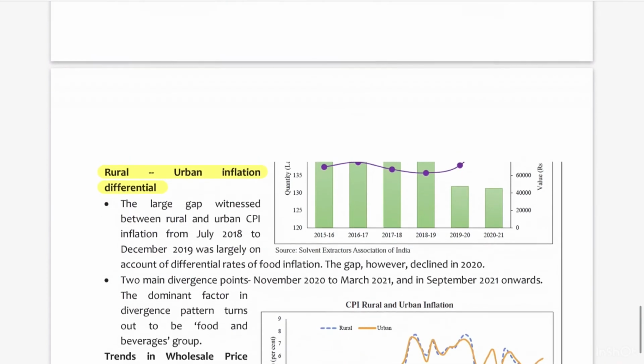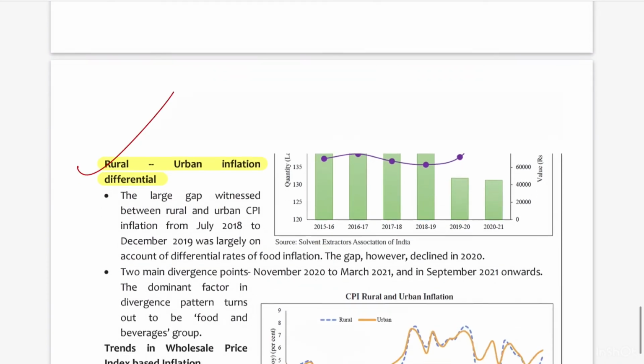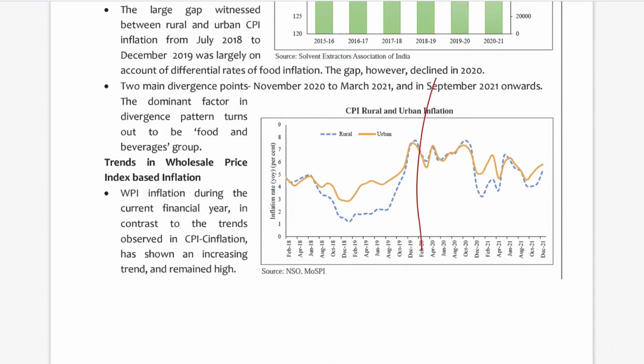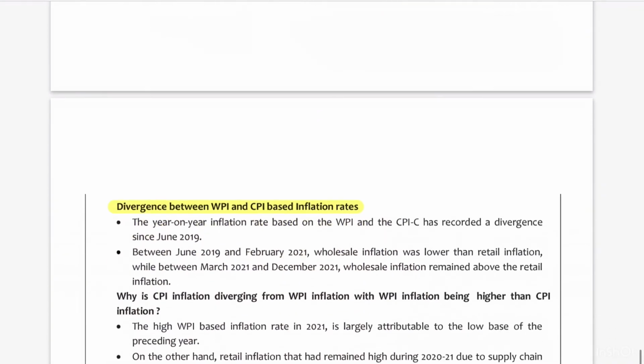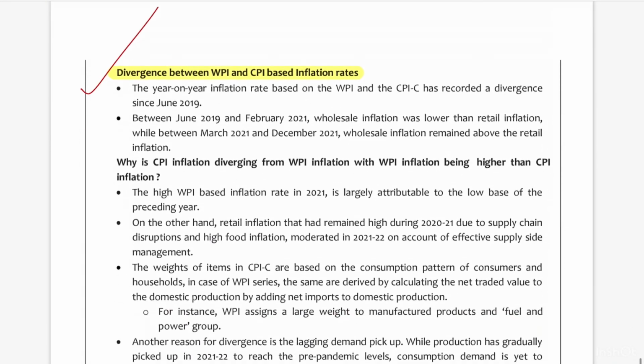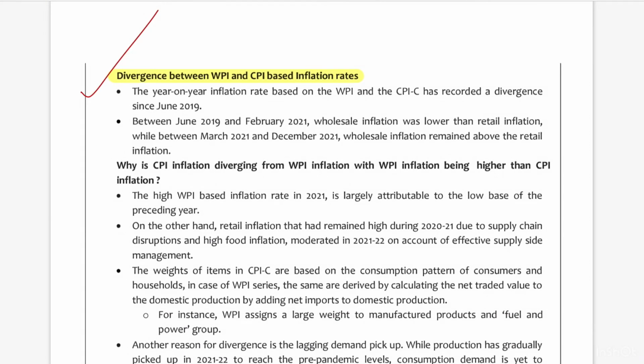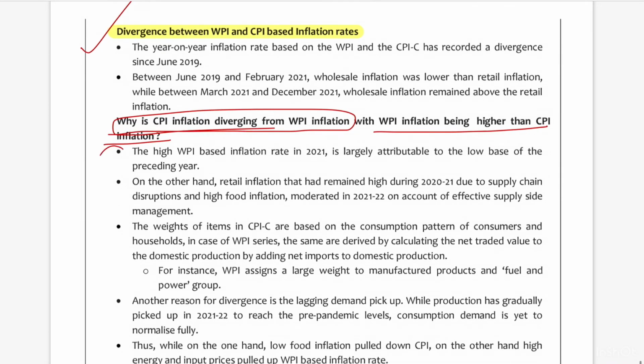And one more thing, the rural-urban inflation differential happening in India. Another important thing that this year's Economic Survey has discussed is the divergence between wholesale price index and consumer price index based inflation rates. So maybe there might be a direct question, why is CPI inflation diverging from WPI inflation, with WPI inflation being higher than CPI inflation, and they have given certain reasons also.